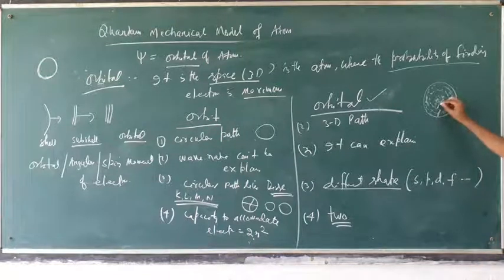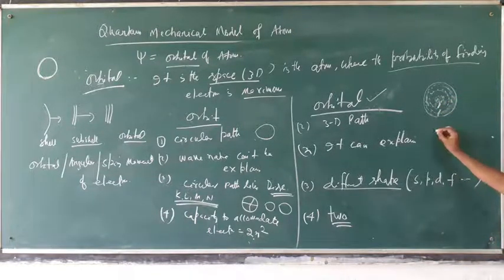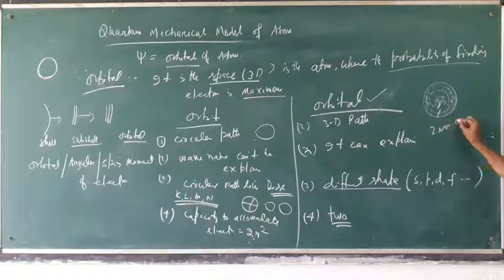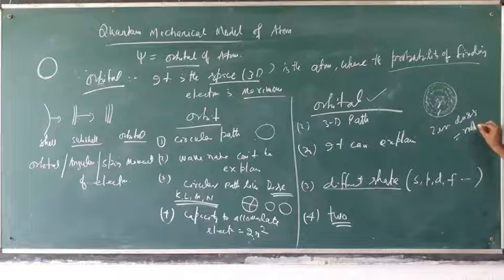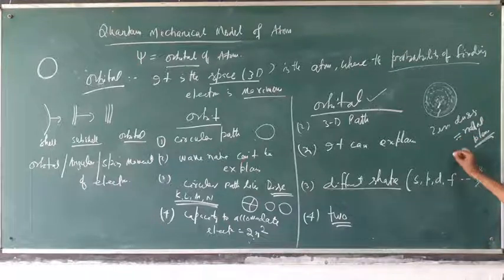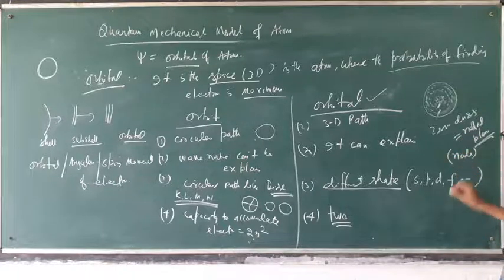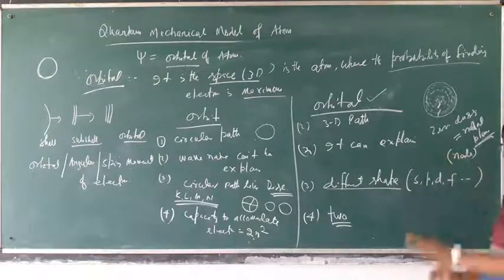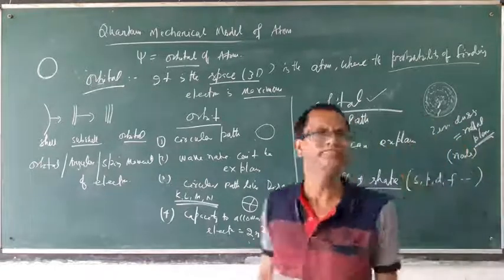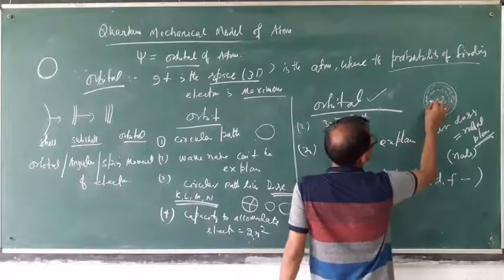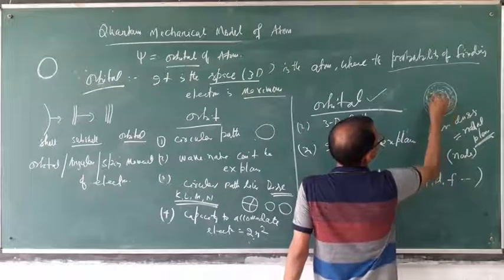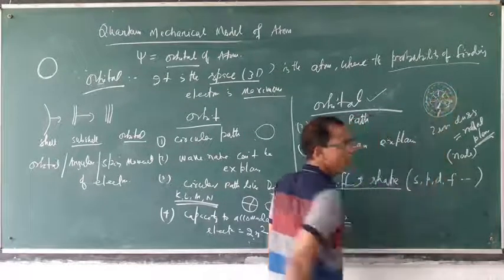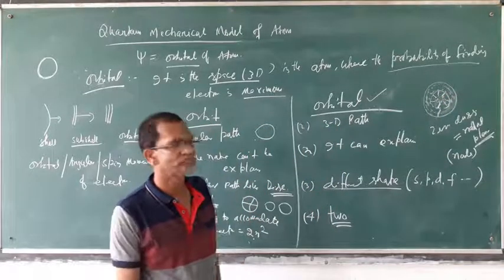Where the electron density is zero, that is called a node, or nodal plane. Node means electron density is 0. This is the nodal place, where electron density is 0.